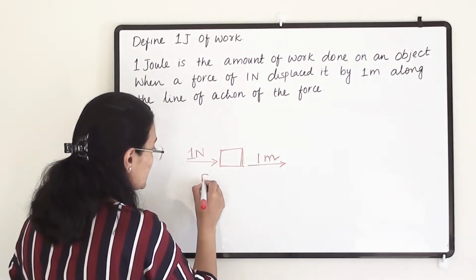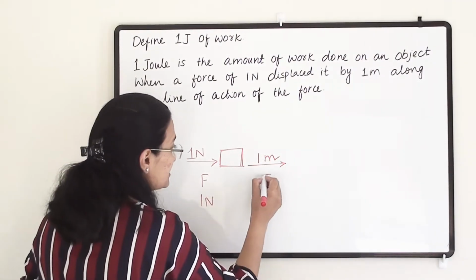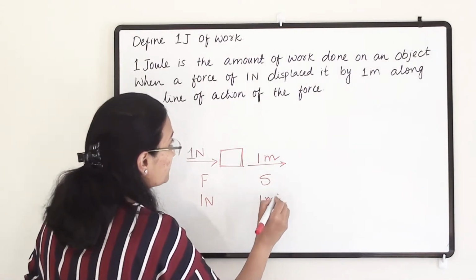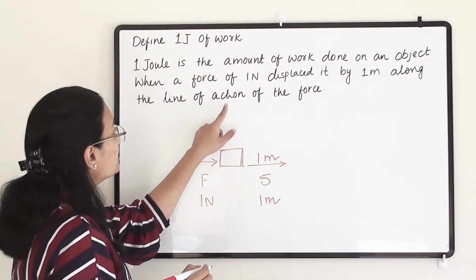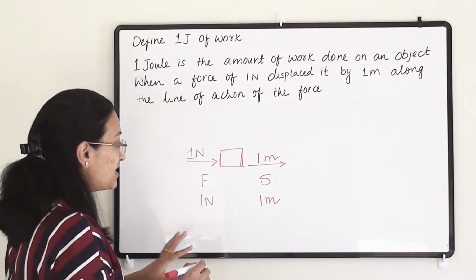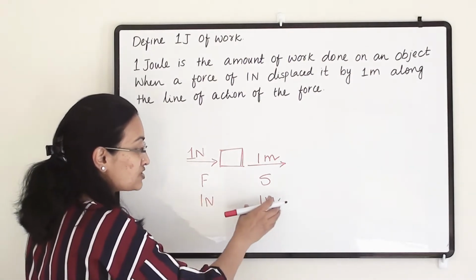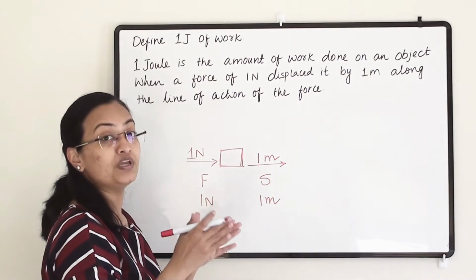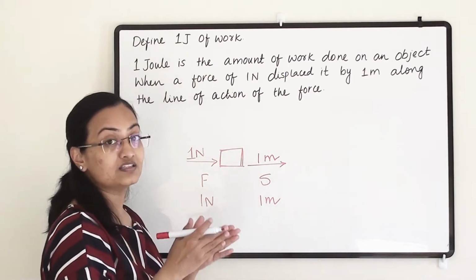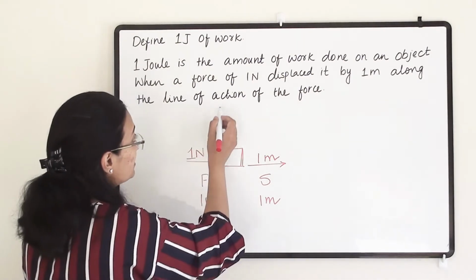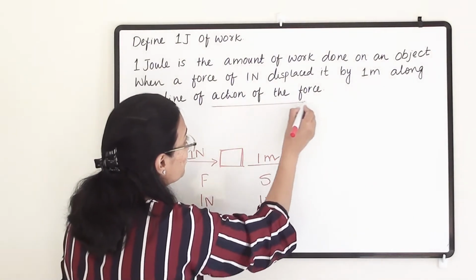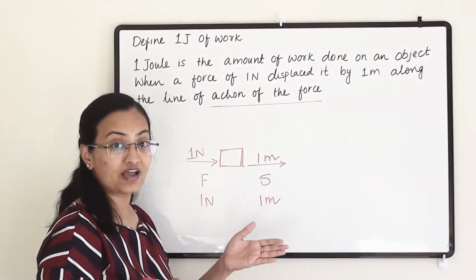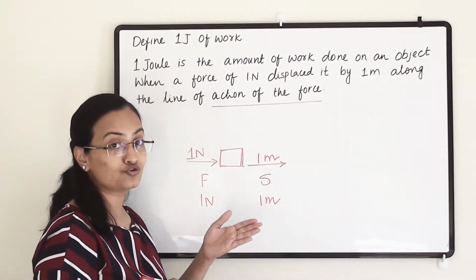So force is 1 Newton and displacement is 1 meter along the line of action of the force, that means the direction of the force and displacement should be the same.